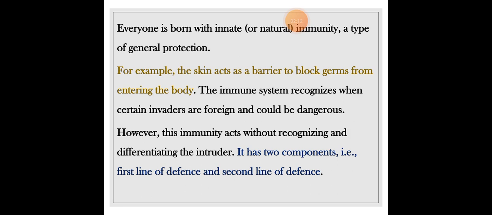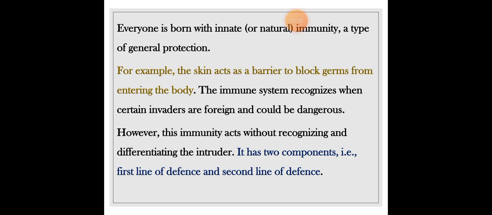For example, the skin acts as a barrier to block germs from entering the body. You should know that we have skin all over our face and body. It's also the largest organ of our body. It acts like a barrier to germs and does not allow germs to enter our body. But mostly they do, because our skin cannot totally block those germs.